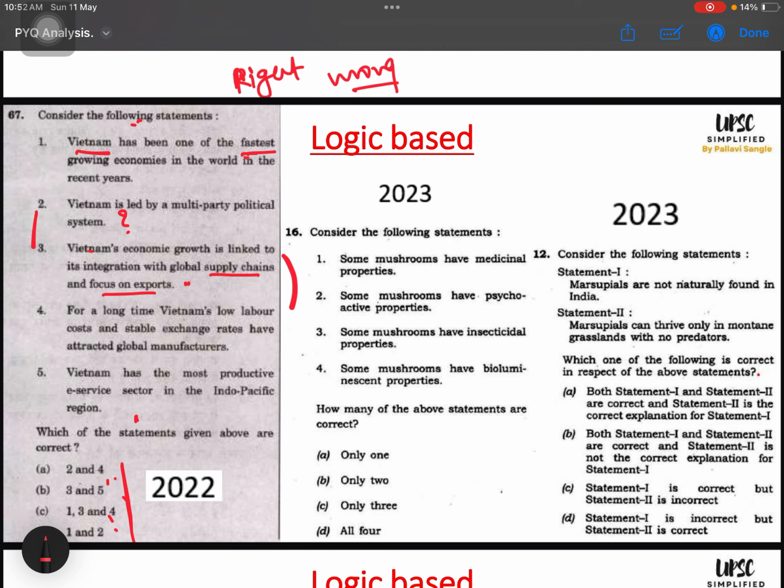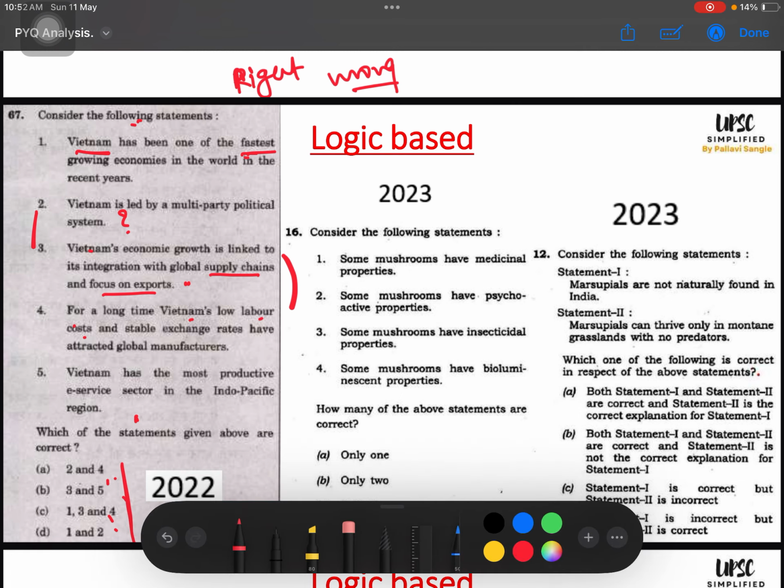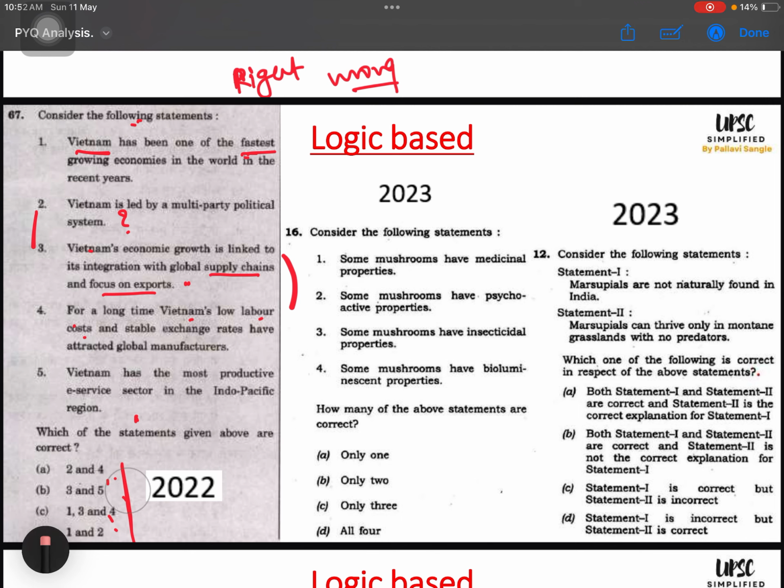I'm just feeling. Okay. So for a long time, Vietnam's low labor cost and stable exchange rates have attracted global manufacturers. Yes, this is something I have already read, because this is the case with all the developing countries, right? So they have these characteristics. So this for sure I know. This for sure I know that this is right. For sure. Okay.